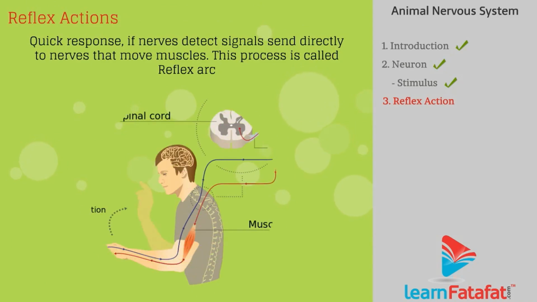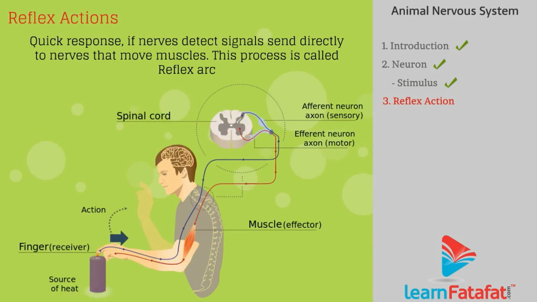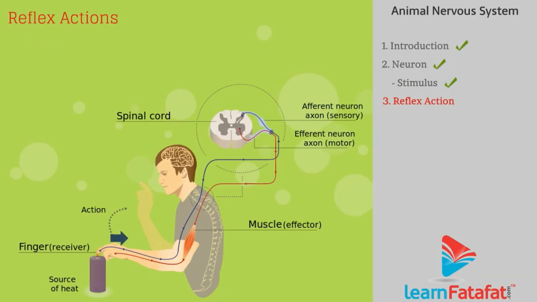The need for quick response can be solved if nerves that detect signals send the signal directly to nerves that move muscles. This process is called reflex arc. Thus, when we touch a hot object, the nerves that detect heat send a signal to the spinal cord, from where the response signal is transmitted to nerves that move muscle, causing a quick action.